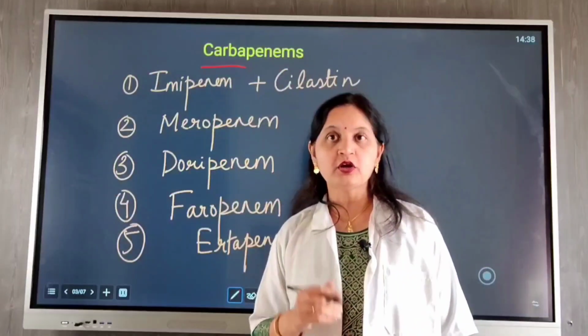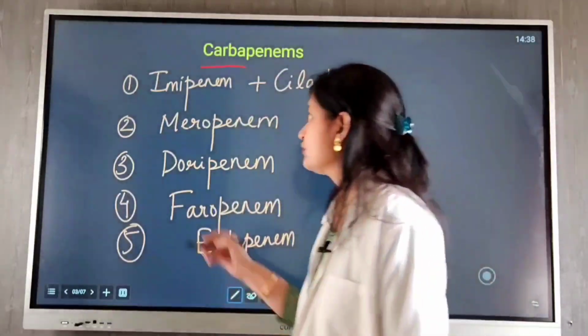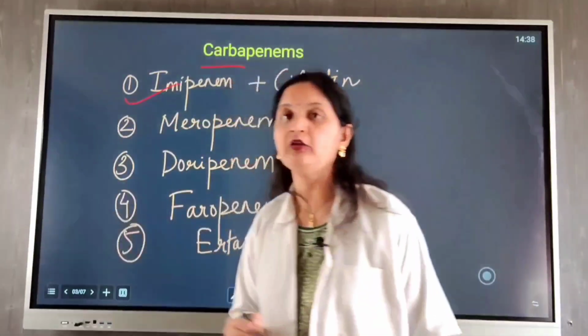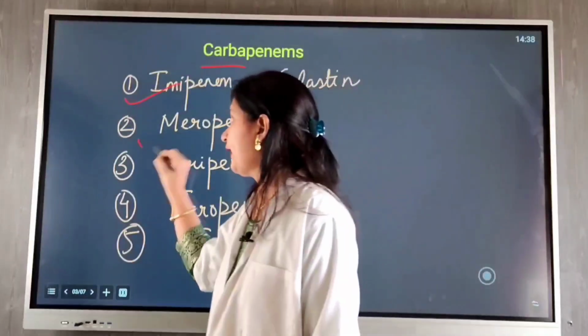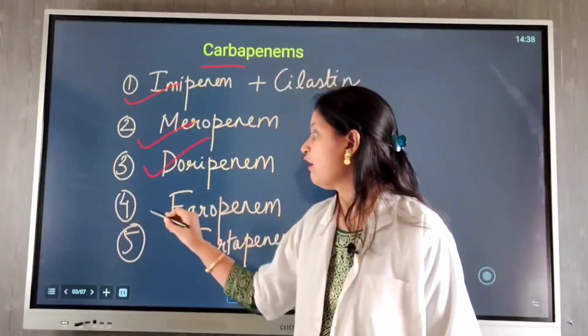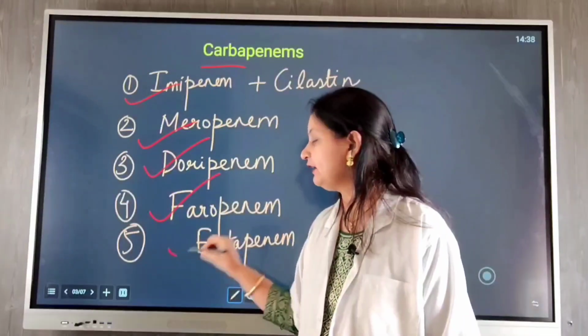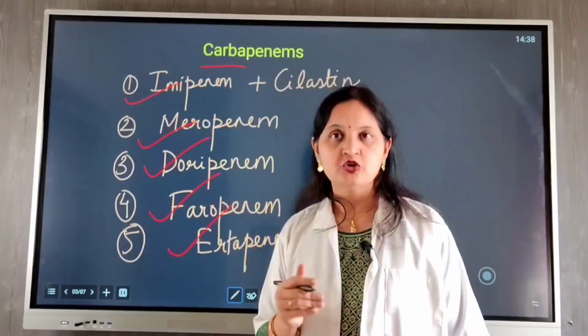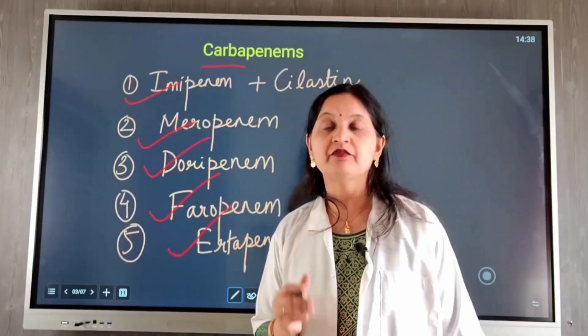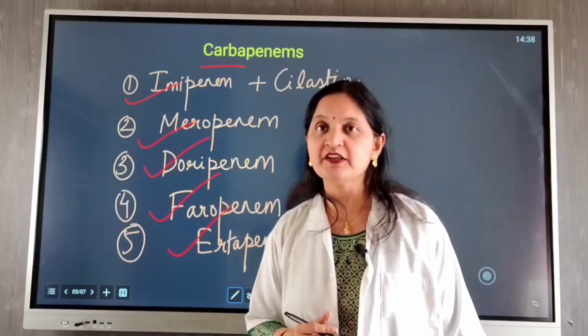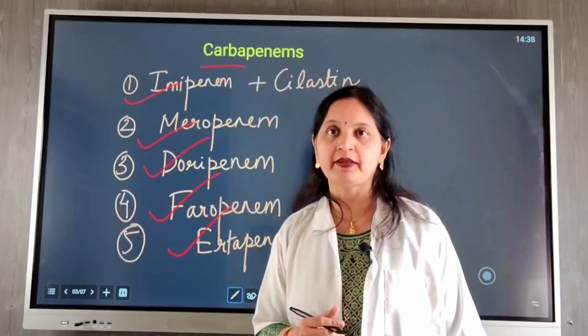Now let's move on to carbapenems. Under carbapenems we have imipenem, which is combined with cilastatin, meropenem, doripenem, faropenem, and ertapenem. So these are some of the carbapenems, and we will be comparing the characteristic features of various types of carbapenems.